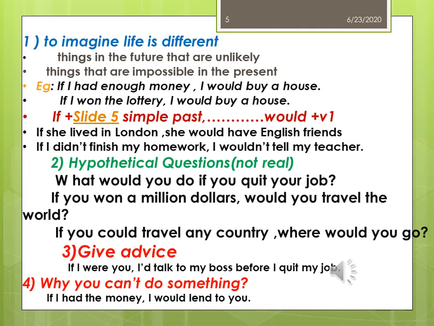And the third one is to give advice. To give advice also, we use the second conditional. Let's see. If I were you, I would talk to my boss before I quit my job. And number 4, why you cannot do something? For giving a reason, we use the second conditional too. If I had the money, I would lend it to you.